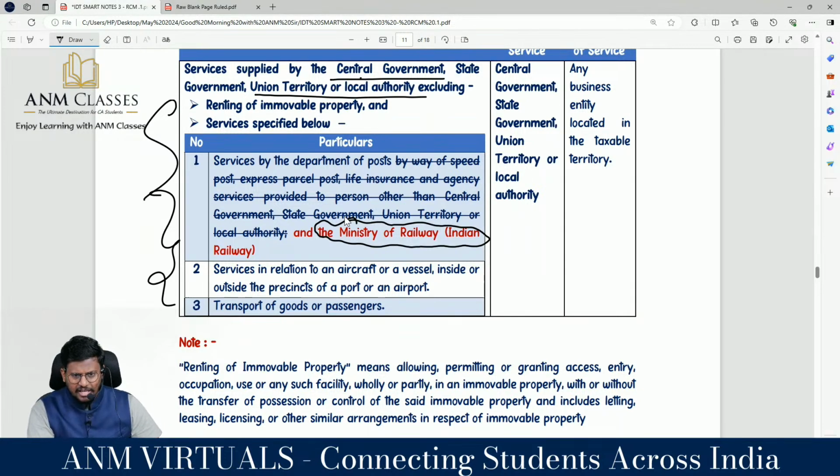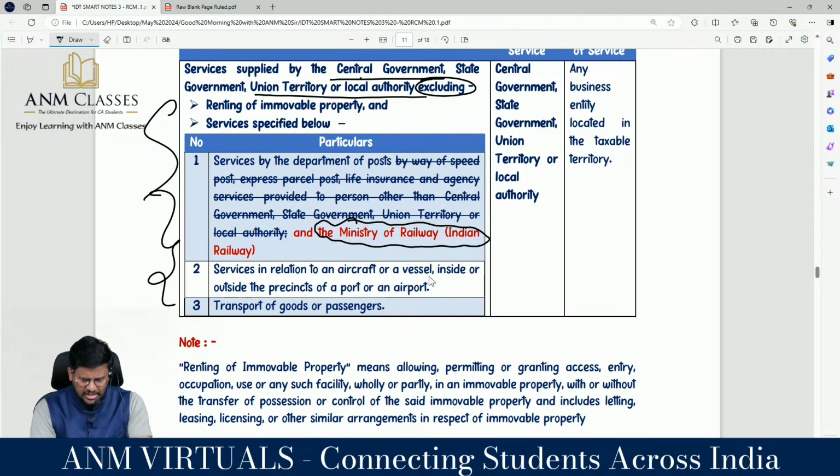Is this, sir, FCM or RCM? FCM, because this is excluding, correct? So any service provided by government or an authority, local authority to a business entity located in taxable territory, the person liable to pay GST, correct? Other than two items. Number one, renting of immovable property, and specified services.